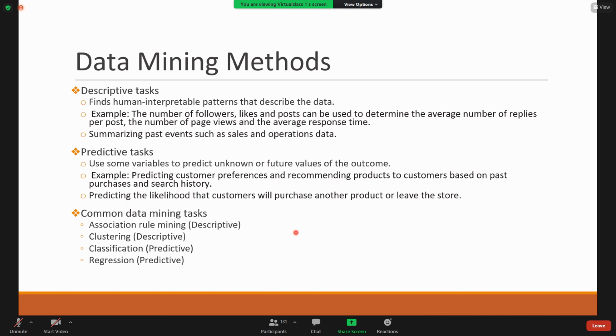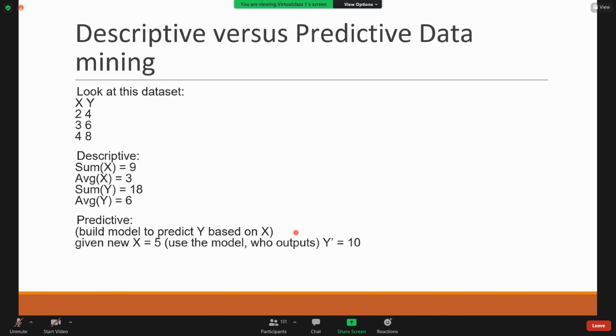The common data mining tasks I have included here are four: association rule mining, clustering, classification, and regression. So descriptive and predictive: if you consider any task, it may fall into either of these two categories. Let me discuss. This example I have given you is to show the difference between descriptive task and predictive task. This is not related to data mining in general.